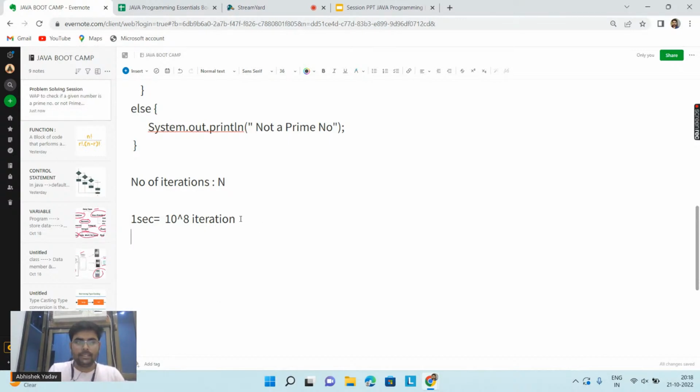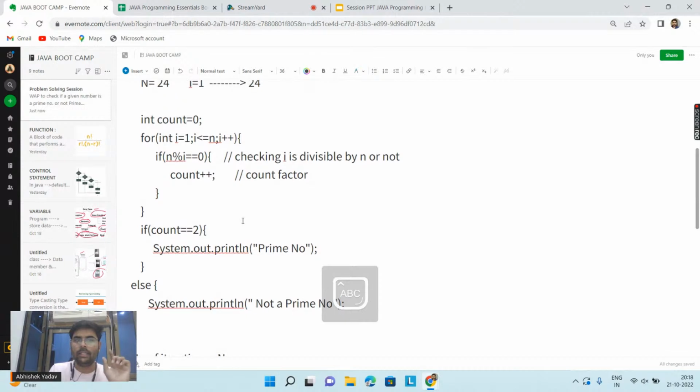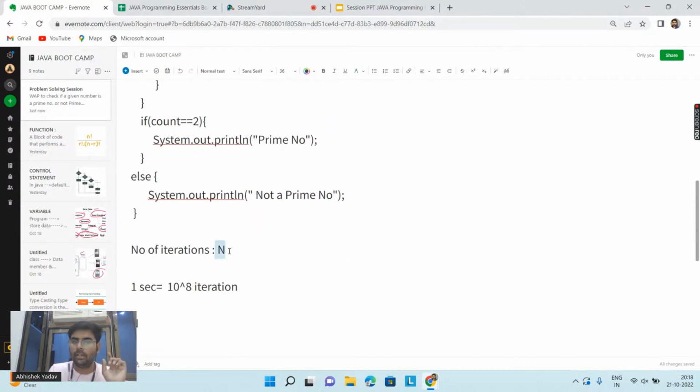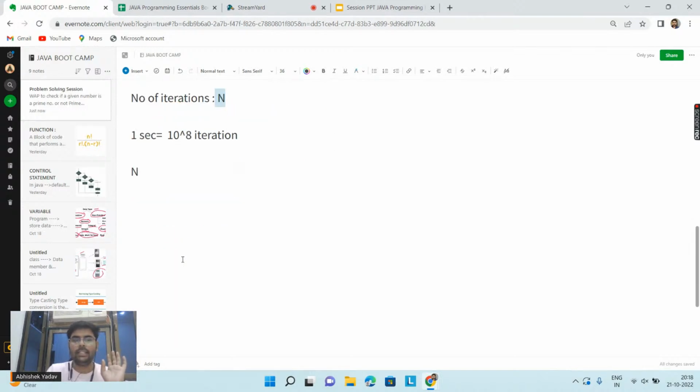After that, I'm saying, my for loop is doing how many iterations? It is doing n iterations. You guys have told me in the chat that yes, my for loop is doing n iterations, and here I have taken one computer which does 10 to the power 8 iterations in 1 second.